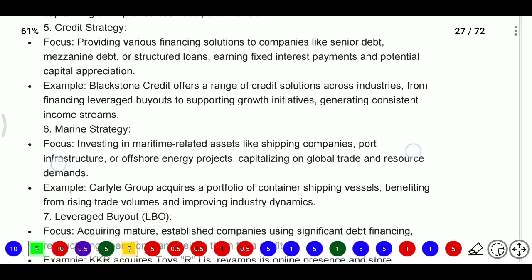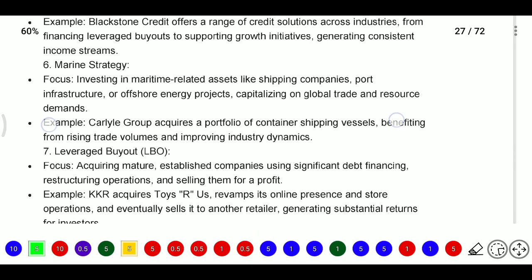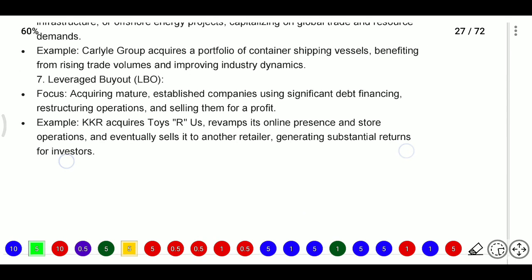Next, marine strategies. This means investing in maritime-related assets like shipping companies, port infrastructure, or offshore energy projects, capitalizing on global trade and resource demands. For example, Carlyle Group acquires a portfolio of container shipping vessels, benefiting from rising trade volumes and improving industry dynamics.